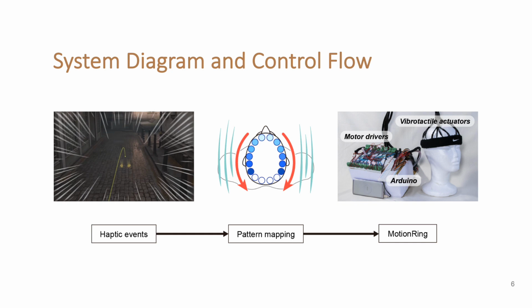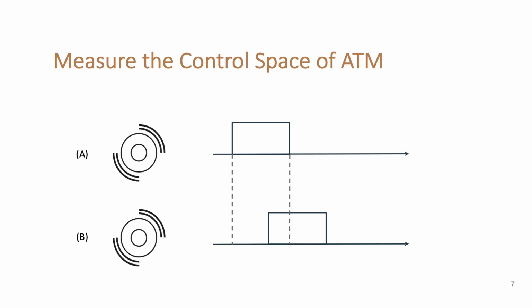When certain game events happen, they are mapped to feedback patterns. Motion Ring then performs these feedback patterns. The Arduino board controls the motor drivers, which then actuates the array of vibration actuators in the headband. Now we have our device system ready.